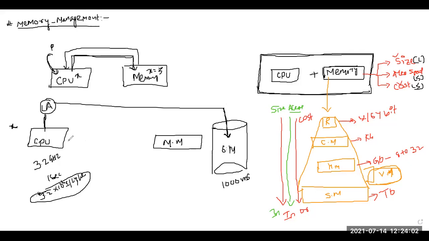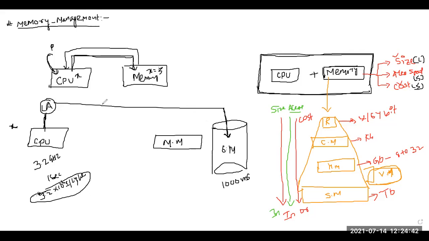The efficiency of the CPU will reduce. Now the waiting time or idle time of the CPU will be very much higher. Getting my point? What are we saying? The CPU always generates a logical address which always refers to the secondary memory. But here is a problem: if the CPU always communicates with secondary memory, the waiting time of the CPU will be very high. Why? Because the time required to fetch the data from secondary memory is much higher.